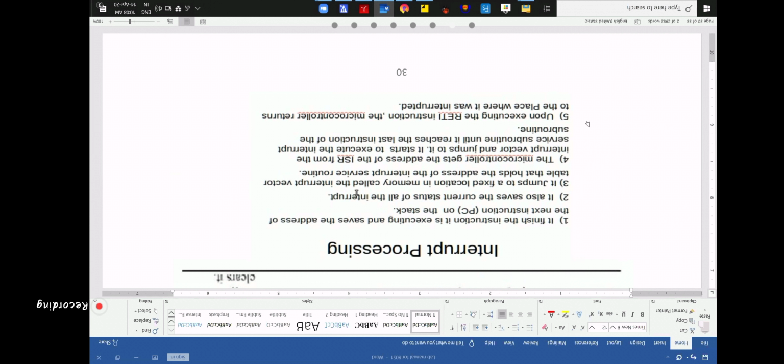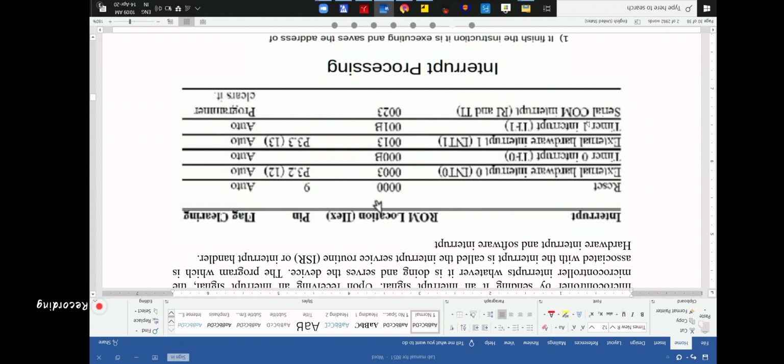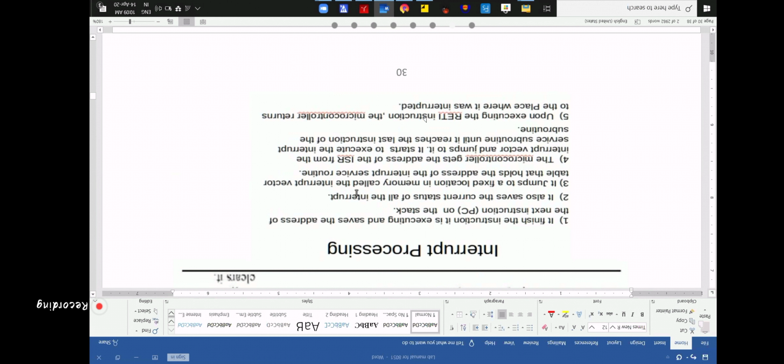Now the microcontroller has shifted its control to the interrupt service routine. Okay, and the interrupt service routine will run the program, and it will reach the last line, where you should have written RETI, return from interrupt. Upon executing the RETI instruction, the microcontroller will shift its control from the ISR to your main program. The microcontroller returns to the place where it was interrupted. This is the explanation of your interrupt processing.